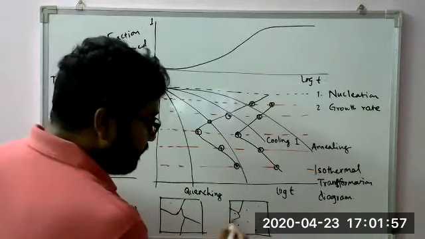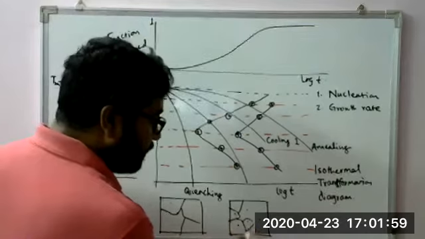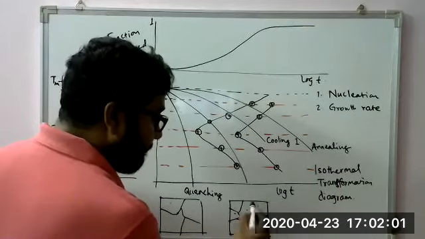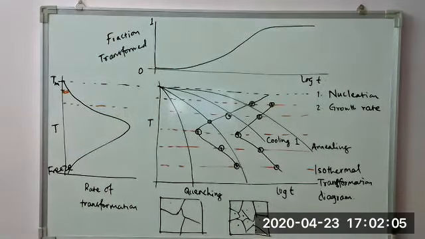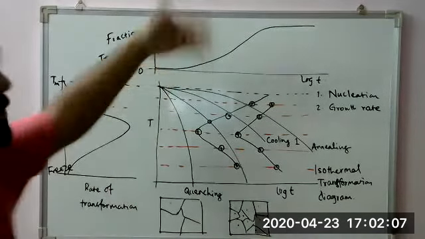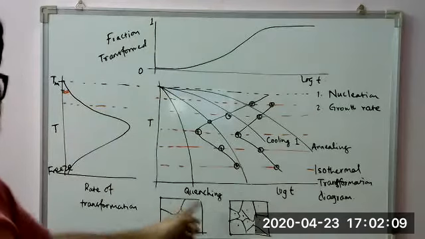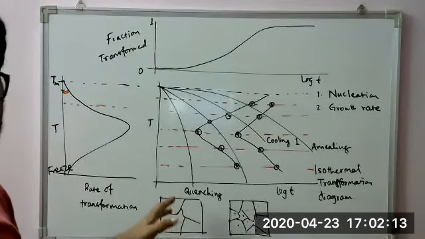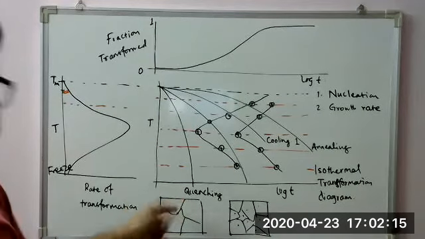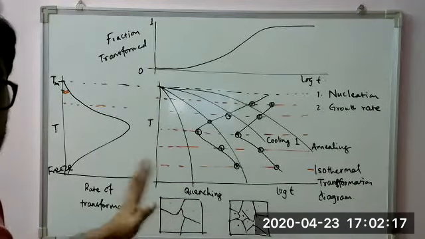So we get a little bit refined structure like this. Also, when the temperature is high, the number of nuclei were less, but they had sufficient energy to migrate from one point to another. So that is why large grain formation was possible.